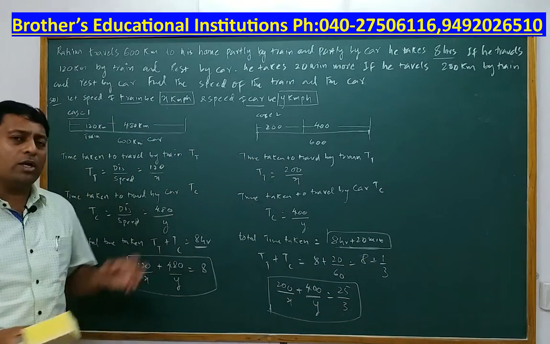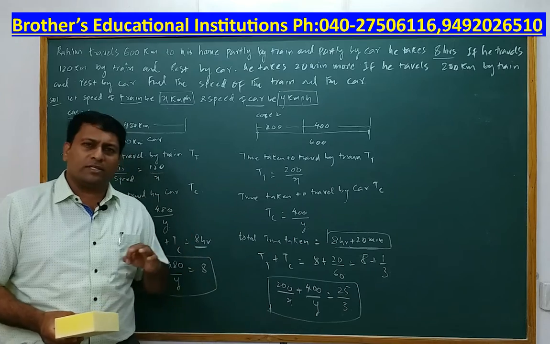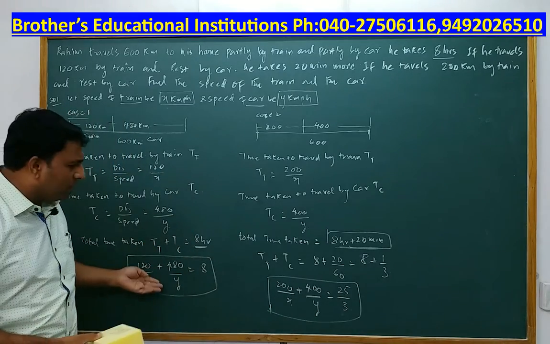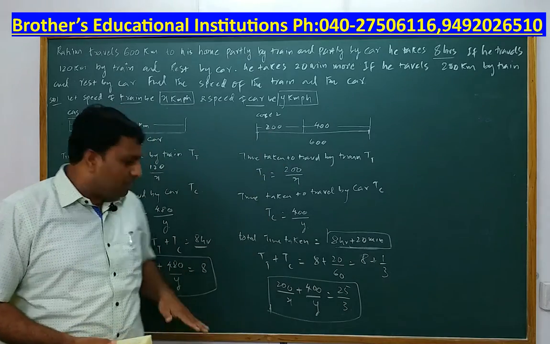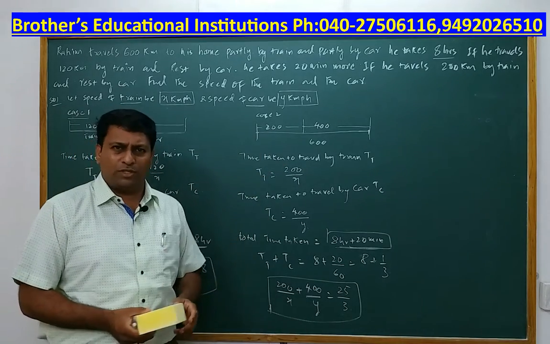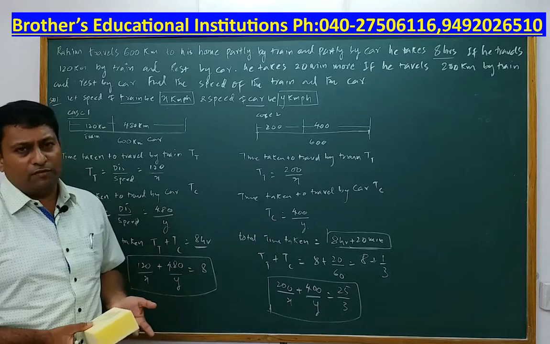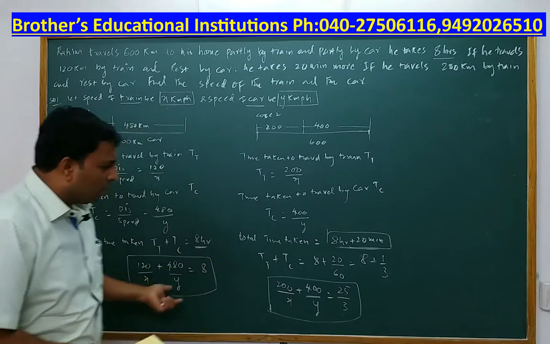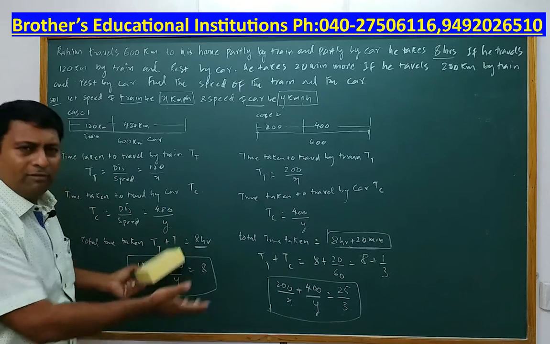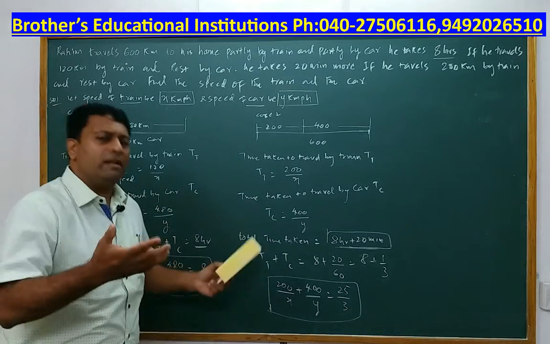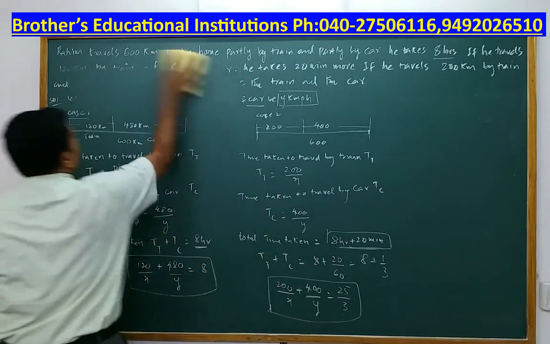Now you got a pair of equations. Now my job is to convert this pair of equations into a pair of linear equations, because this is not in the form of linear equations. I have to convert it into the linear form. So what am I going to do? I am sure you have noted this down. I am wiping this off and then we will solve the problem when we convert into a pair of linear equations. Right.